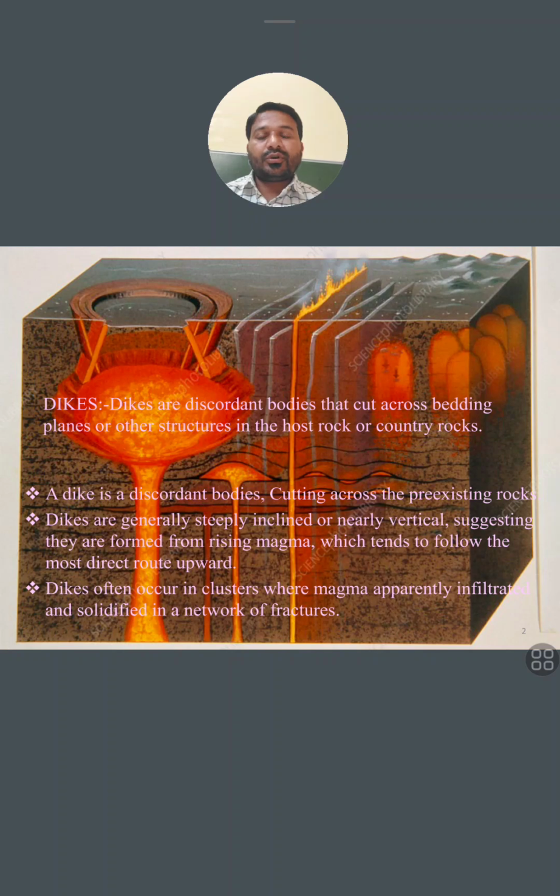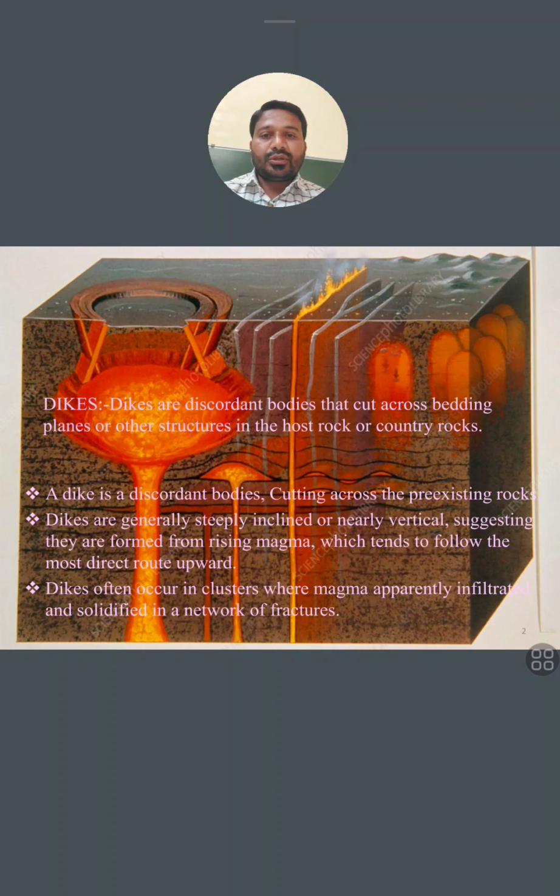When magma comes out from the inside of the earth, it creates a wall-like structure which cuts through the pre-existing rock, which is called the country rock. From in between them it comes out. After eruption it is called lava; before, below the surface, it is called magma.